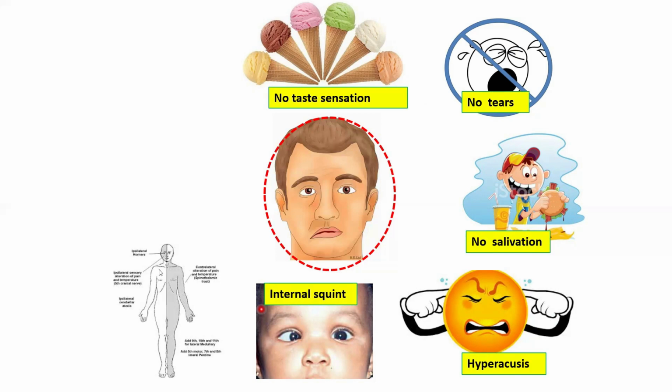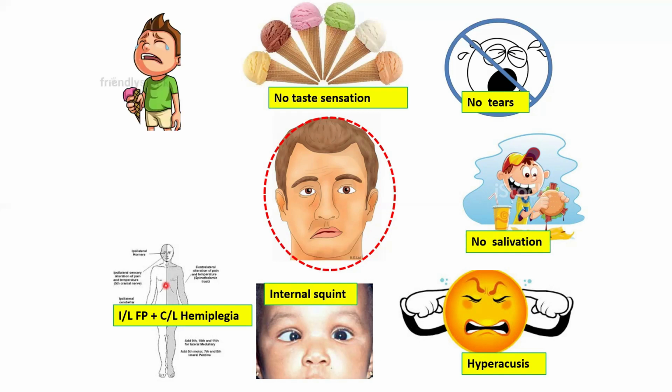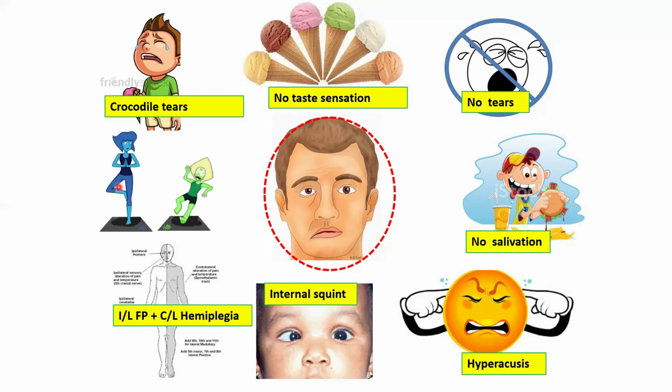So what do you see in this picture? Ipsilateral paralysis of the face on one side and contralateral paralysis of the other side of the body. Okay, so what is the syndrome called? What is the structure associated with the facial nerve in this? Yeah, crocodile tear syndrome. What is that? Postural imbalance. So what is the nerve behind that? What is its relation to the facial nerve? Okay, so all this is what we are going to understand in this presentation today, and something more.